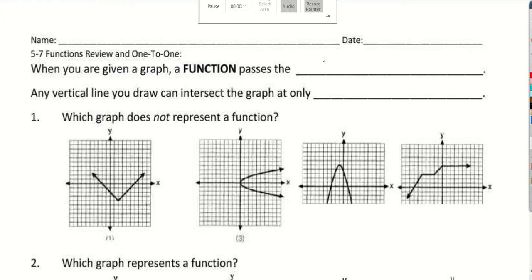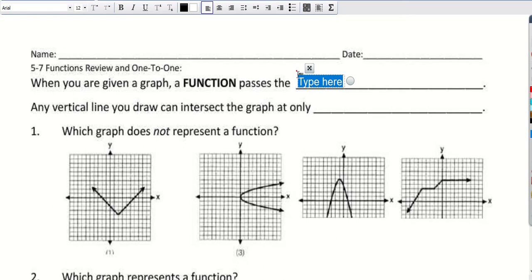So let's start with the first one. Remember, when you want to graph a function, it needs to pass what's called the vertical line test. If you draw any vertical line, it can only intersect the graph at only one point. Okay, it can only cross at one point.